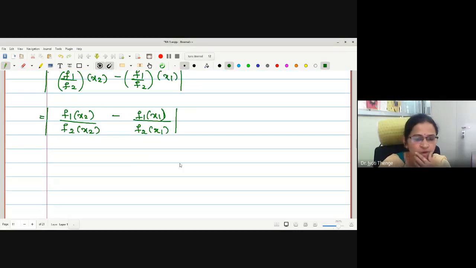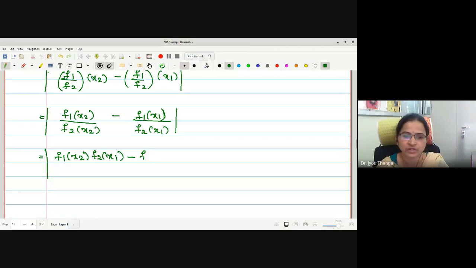Okay. Now again, in order to separate f1 and f2, we are again making some adjustment. Okay, before making an adjustment, let me do a cross multiplication. What is a cross multiplication? (f1 x2 minus f2 x1) subtracted with (f1 x1 into f2 x2) divided by f2 x2 into f2 x1.